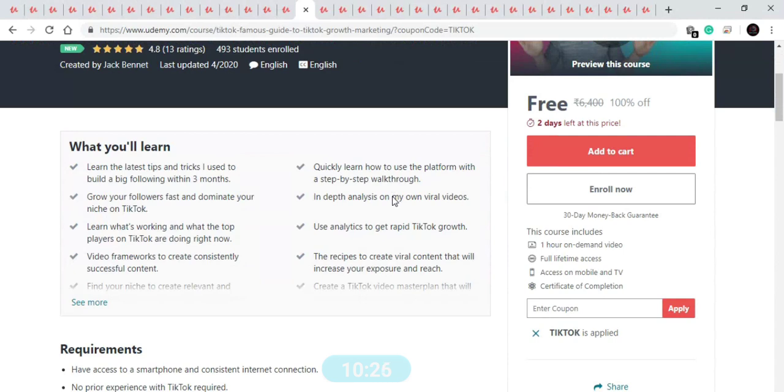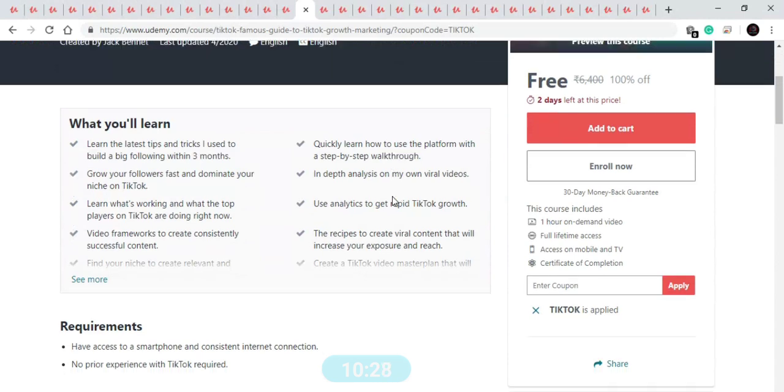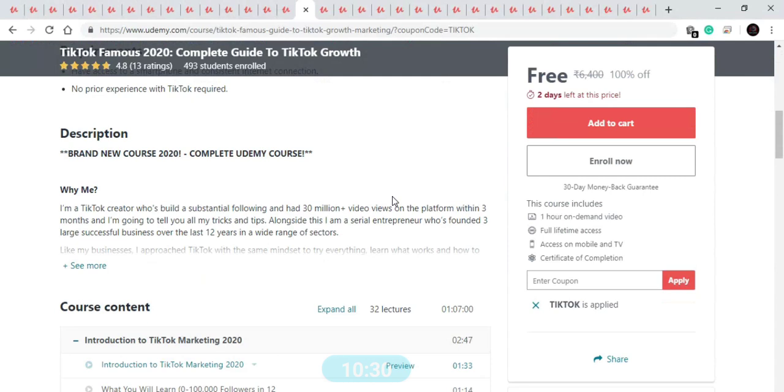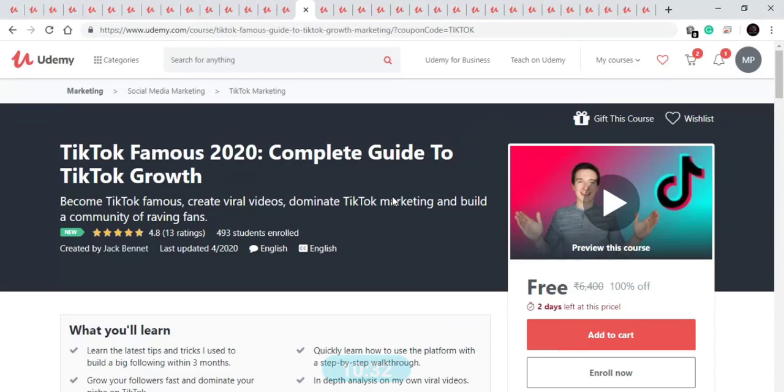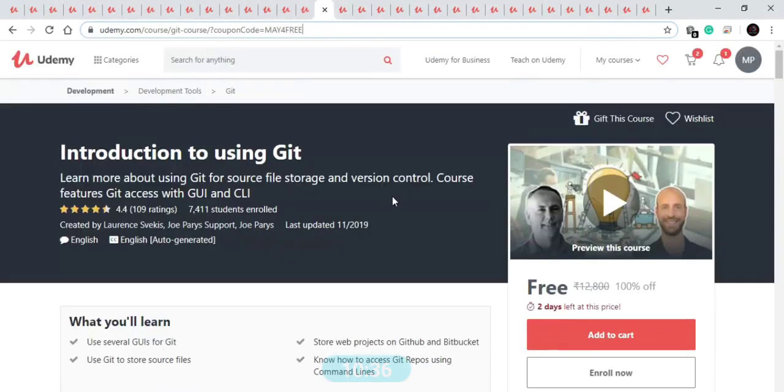So this is a good 1-hour course available for free for 2 days and comprises of 32 lectures, and after that you will also get the certificate. Now let's move to our next course. Our next course is on introduction to using Git.